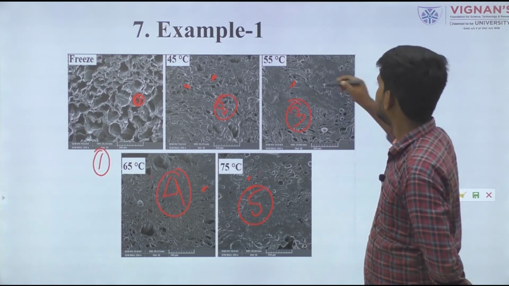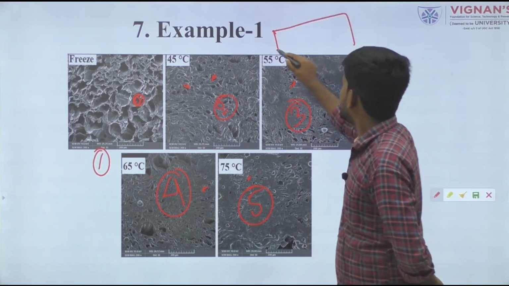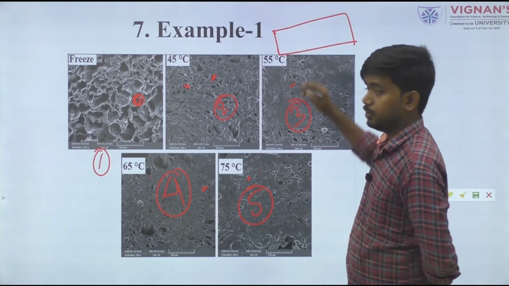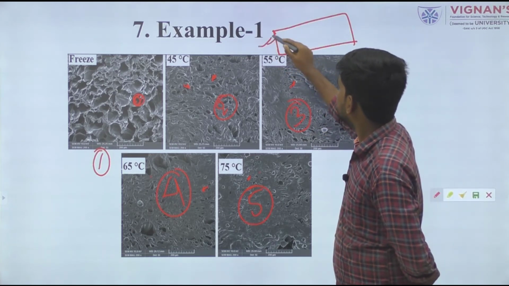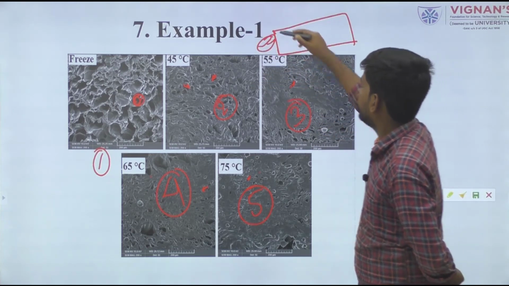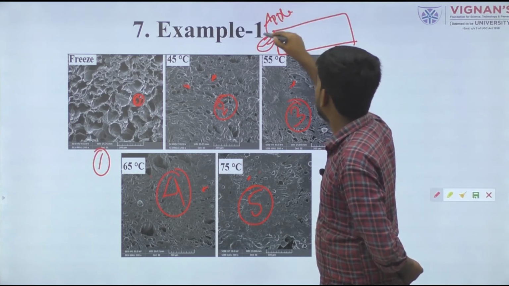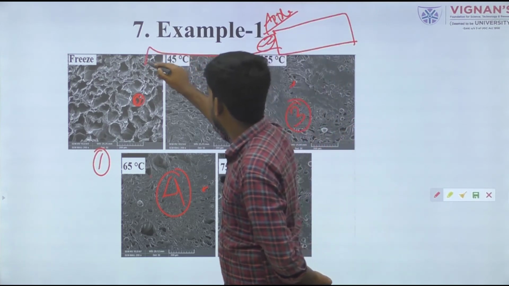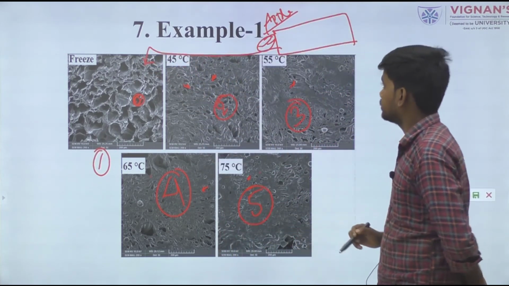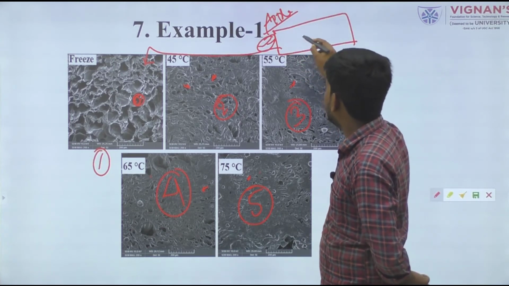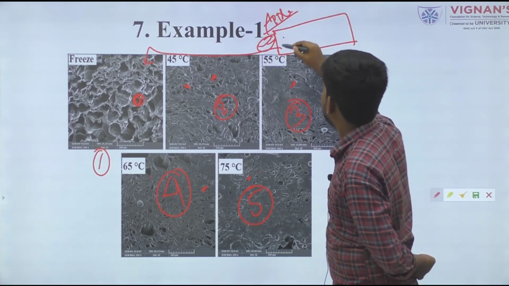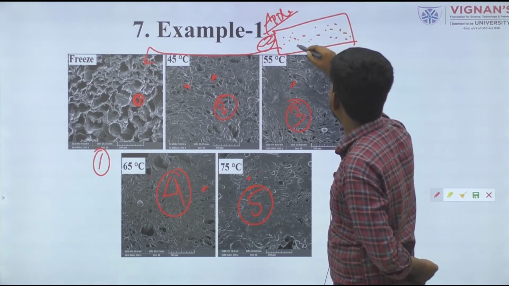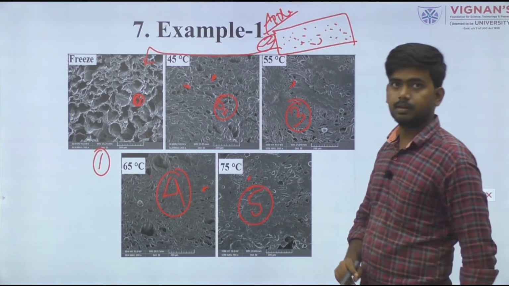Why? Assume it is some food material, like a cube of apple, and we want to go for freeze drying. What happens in this process? The apple has a high moisture content, so moisture is present like this.